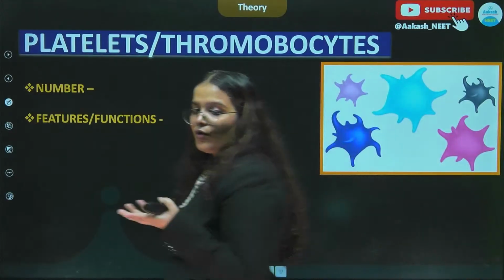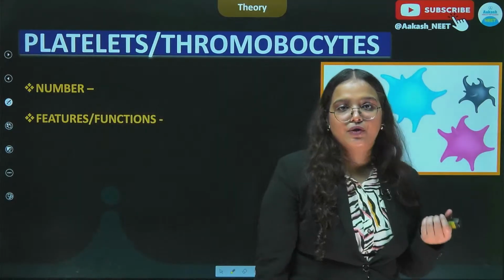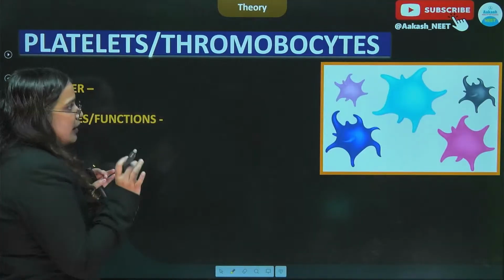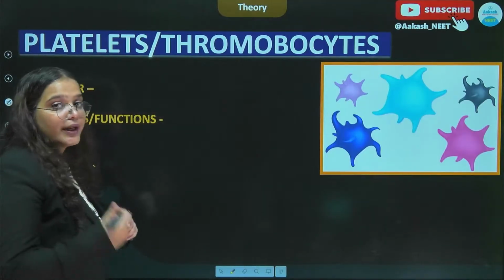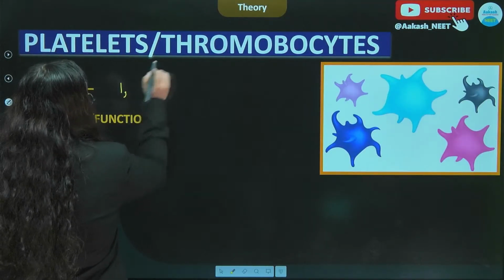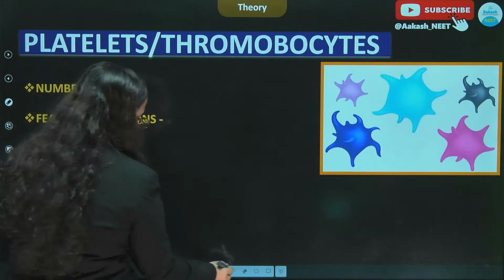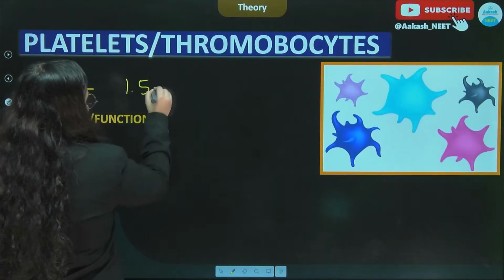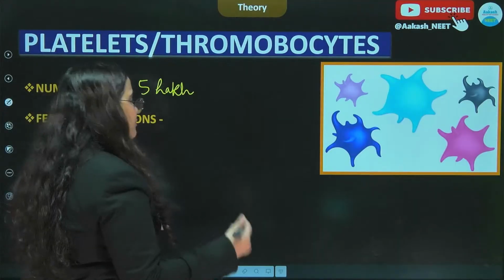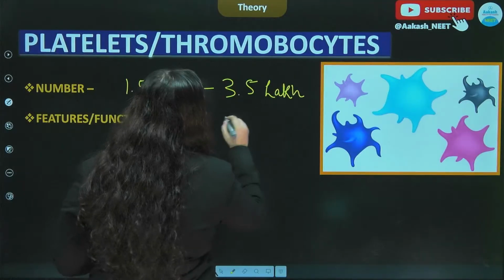So the last formed element of the day here that we have is the platelets or the thrombocytes. We know that platelets are one of the important factors because they help in clotting of blood, and their number ranges from around 1.5 lakhs per cubic millimeter of blood to 3.5 lakhs.